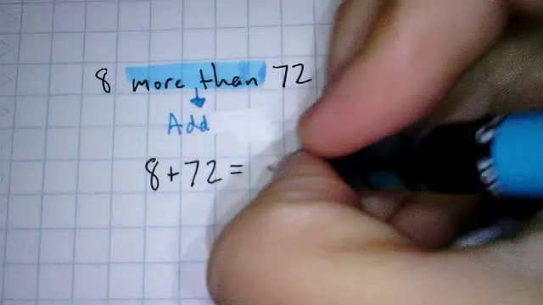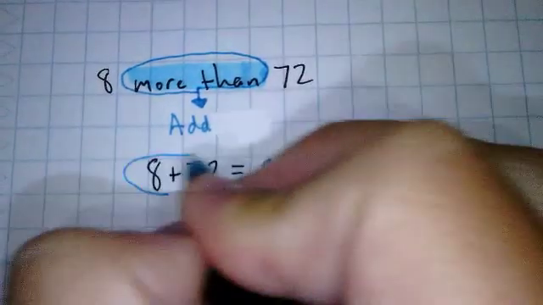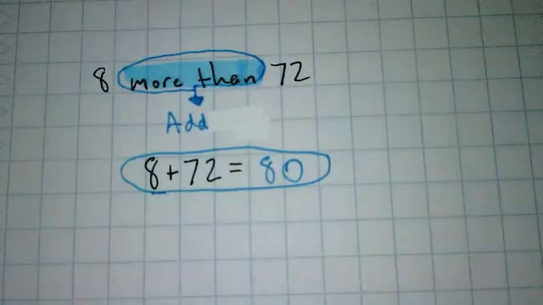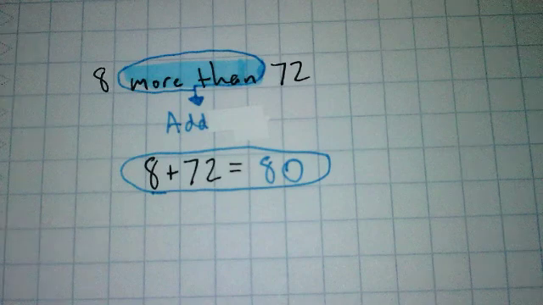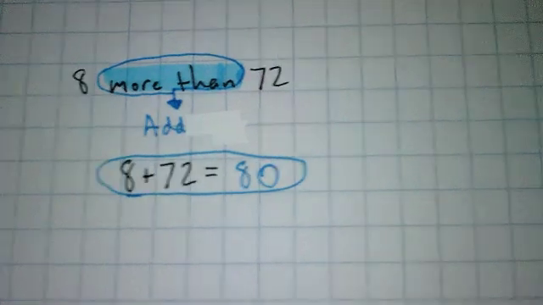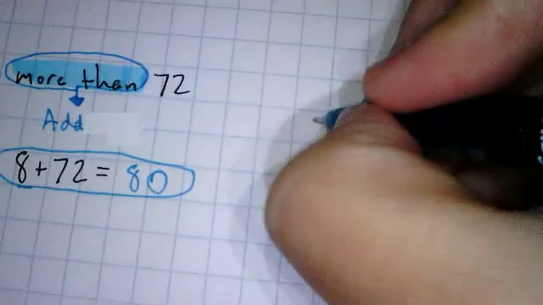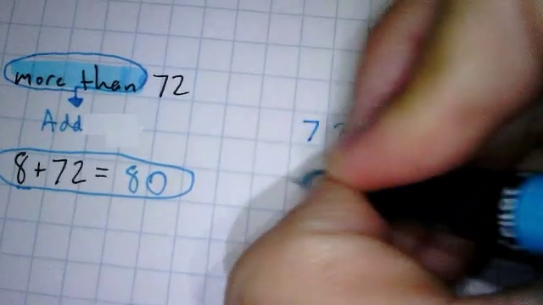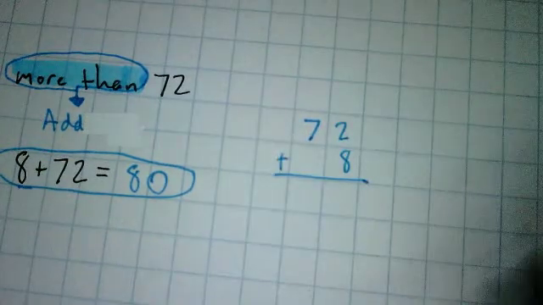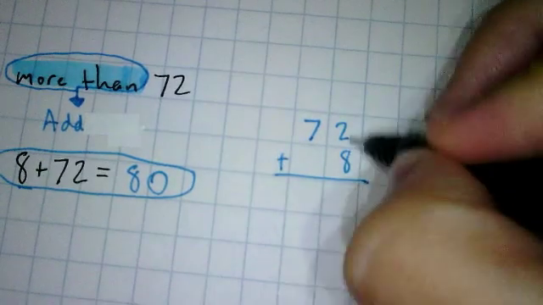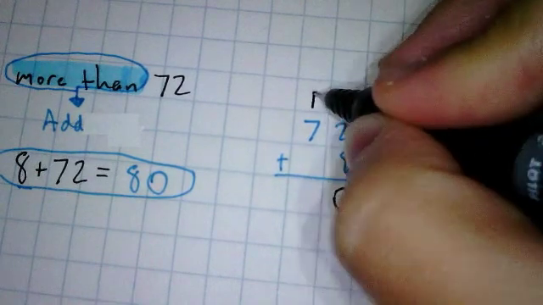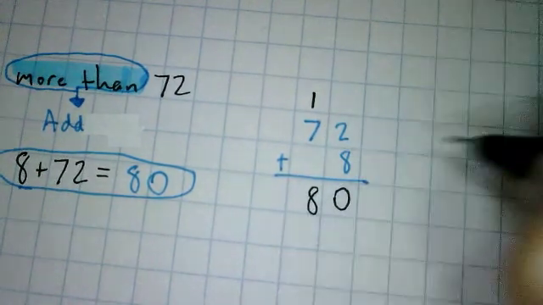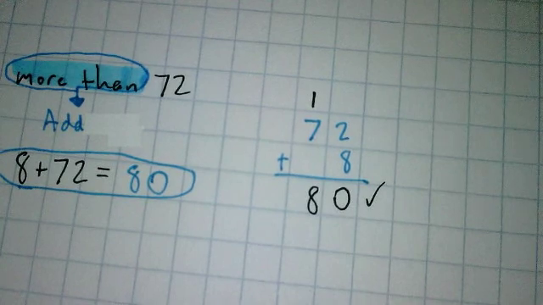80, okay? Now, if you couldn't do that in your head, is there anything wrong with writing it to the side? No! In fact, even if you know you can do it in your head, but you want to double check your work, is there anything wrong with writing it to the side? Absolutely not. It's never a bad idea to write it to the side just in case and make sure you're right. We said 8 plus 2 is 10, right? So my 0 goes here and my 1 goes there. And 7 plus 1 is 8. So we did get that correct, just in case you wanted to check your work.